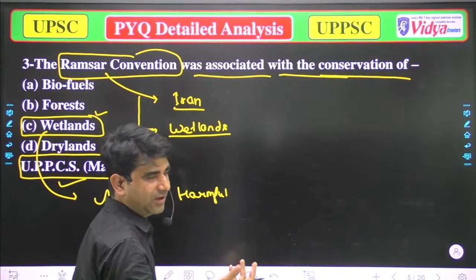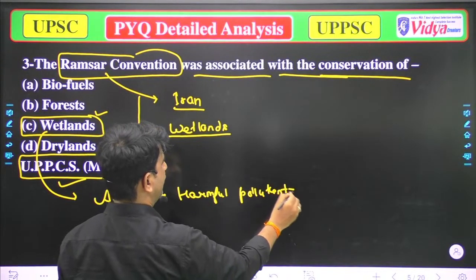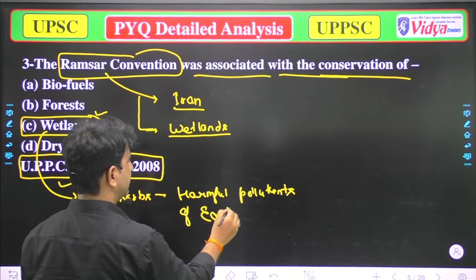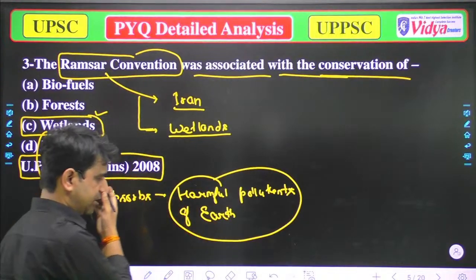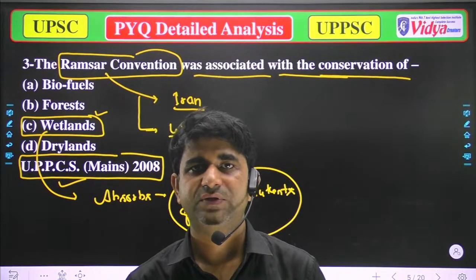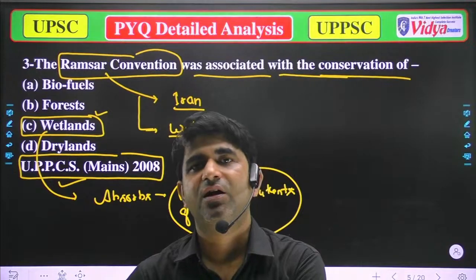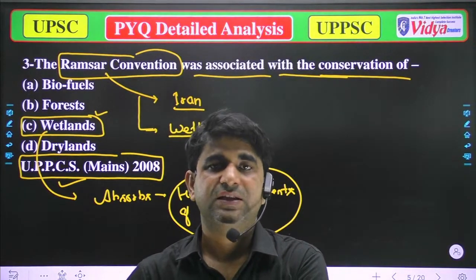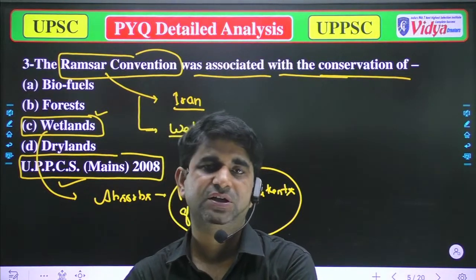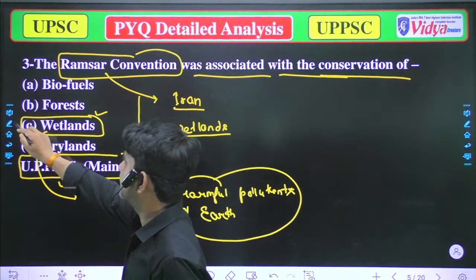Many pollutants are harmful pollutants of earth. So that's why they are very important, and it's our duty to save the wetlands. And for saving the wetlands, as well as for making awareness for saving wetlands, there is a convention known as the Ramsar Convention. Ramsar is situated in Iran. So I think it's clear to you that the Ramsar Convention is correlated with the wetlands.